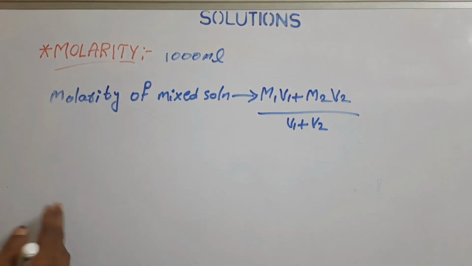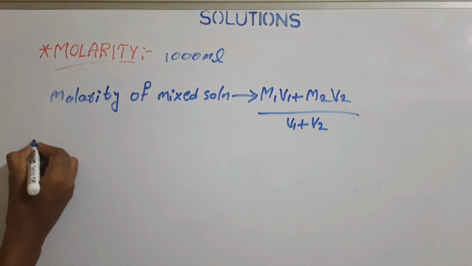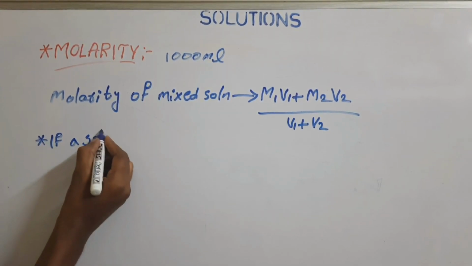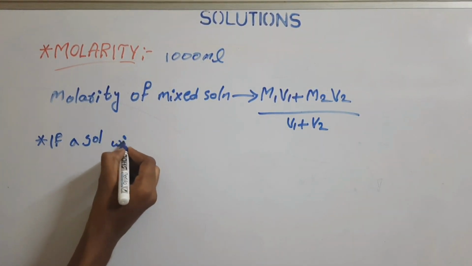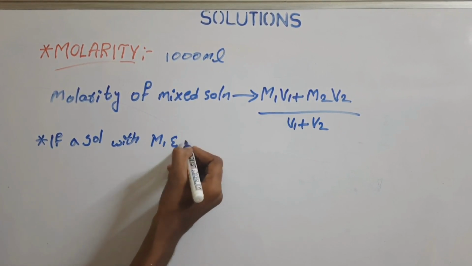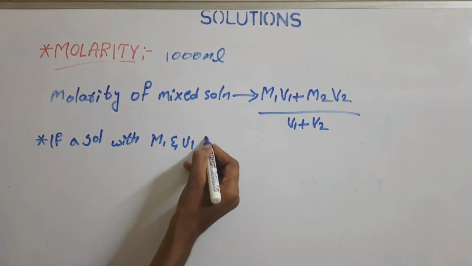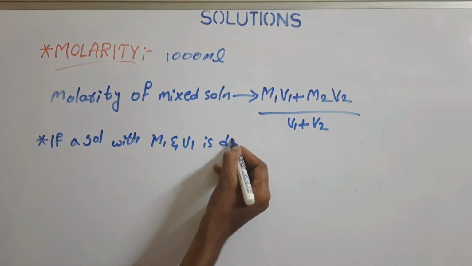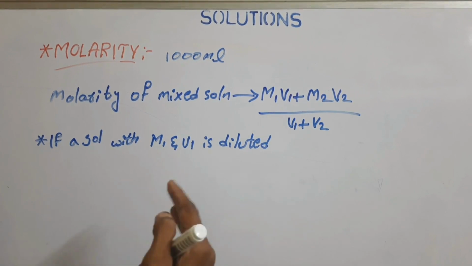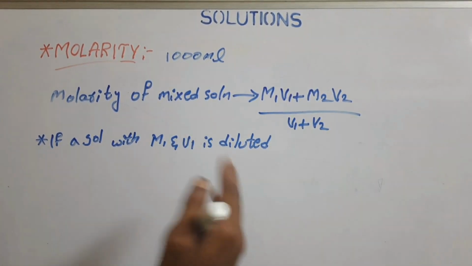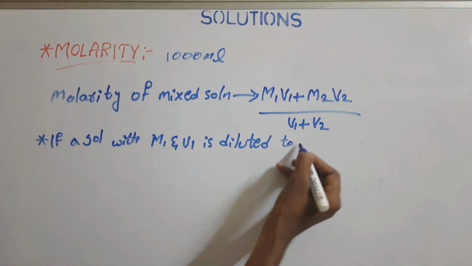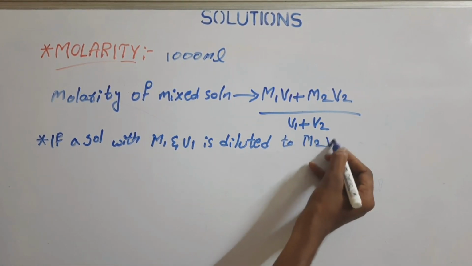And if we look at another important concept, if a solution with molarity M1 and volume V1 is diluted, it means that its concentration is decreased. So it is diluted to M2 V2.